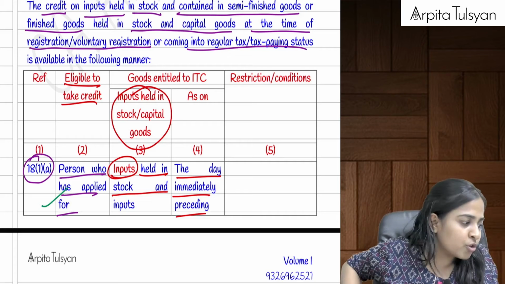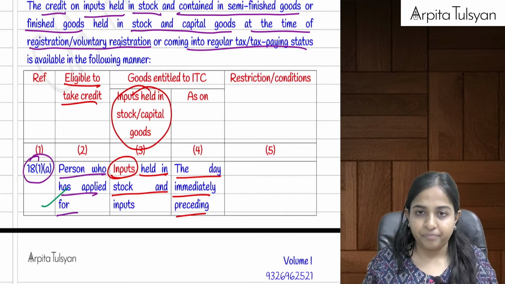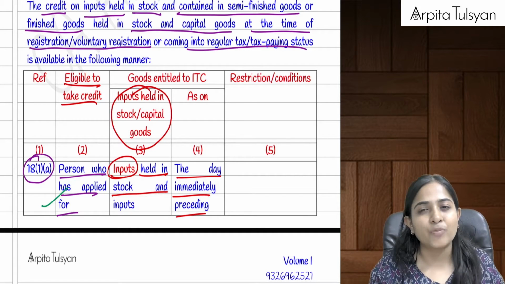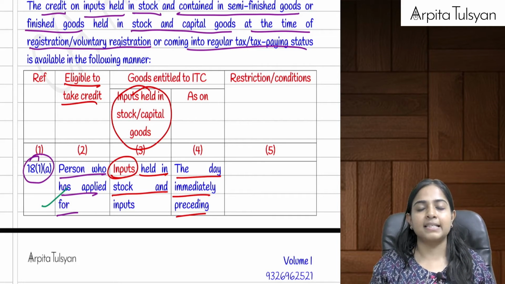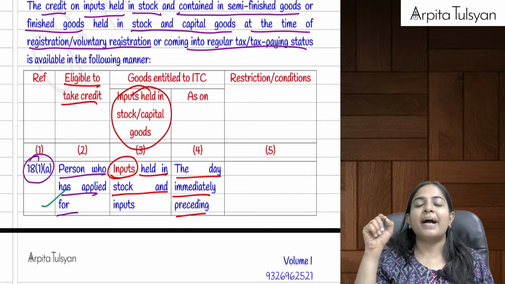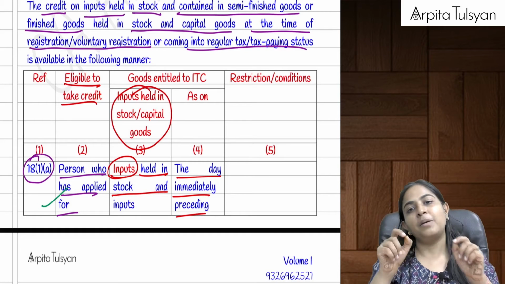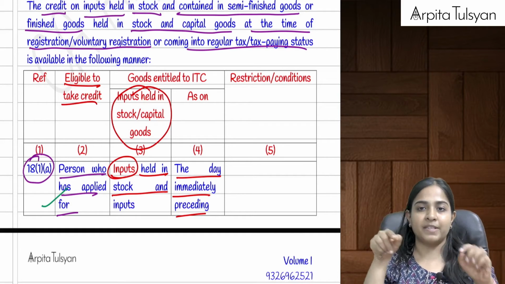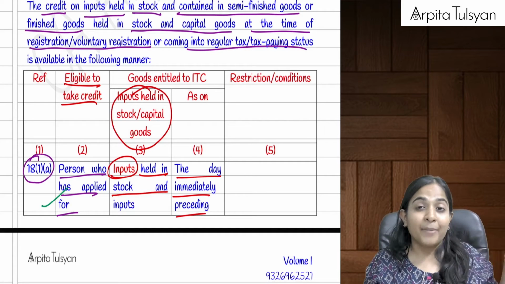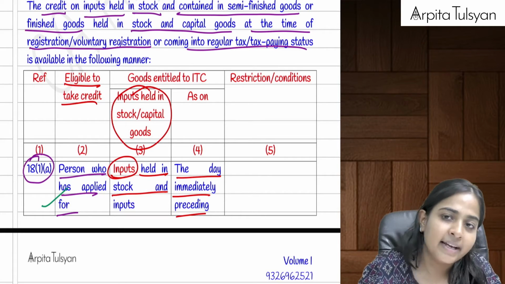The 5% per quarter logic you should already be knowing, because they consider the life of the asset as 60 months, or we can say 20 quarters. Life of the asset is considered as 5 years, that is 20 quarters. So per quarter 5%. So ITC minus 5% per quarter, right from the date of invoice, must be subtracted. Ma'am, why to subtract? Because till now it was used for the purpose of composition. That much amount of credit they will never give you, right?